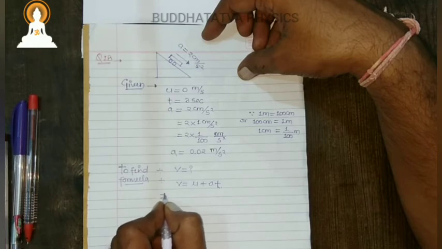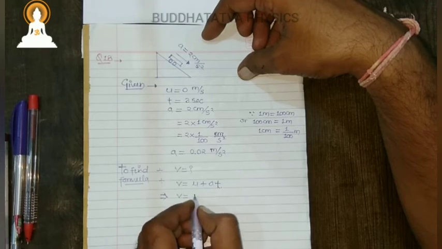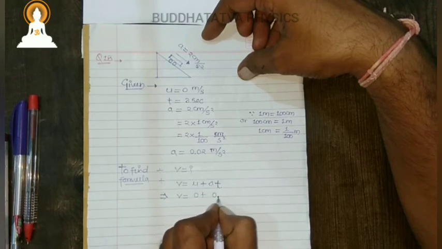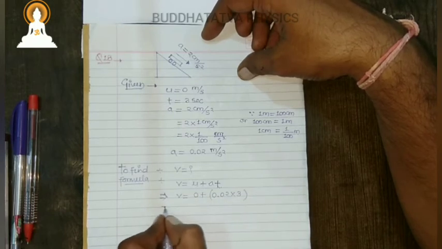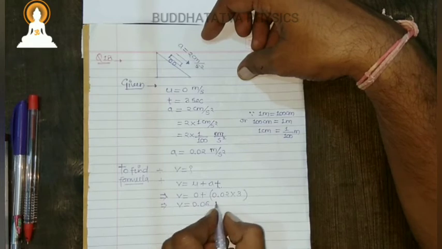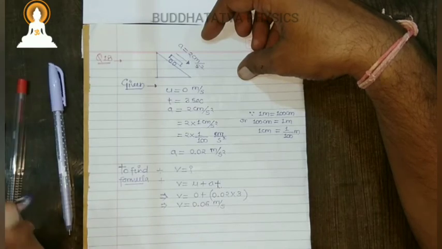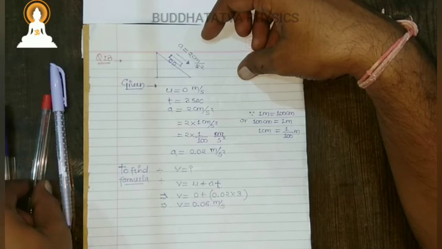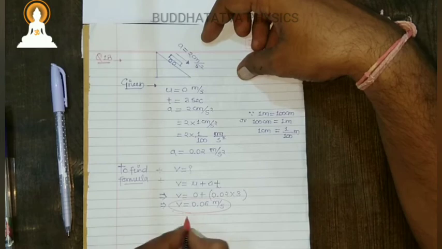So v equals u, which is 0, a is 0.02, and t is 3 seconds. From here v will be 0.06 meter per second. So the speed will be 0.06 meter per second after 3 seconds.